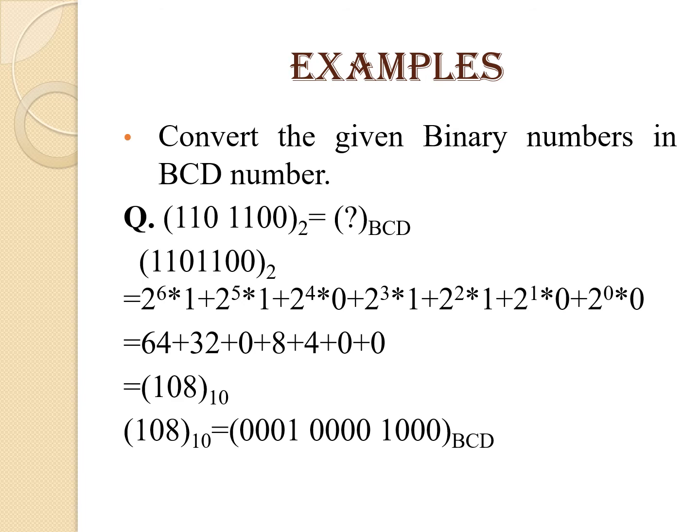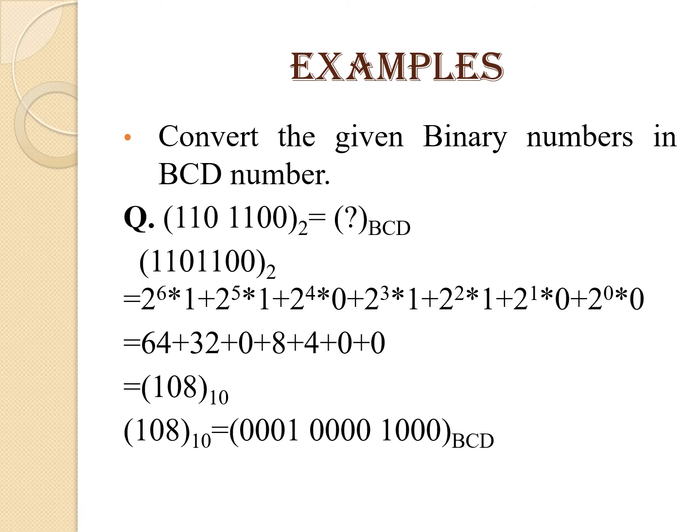So the first example, 1101100. If you count the number of digits in this number, they are 7. So it will range from 2 raised to 0 to 2 raised to 6. The LSB has weight 2 raised to 0, then the next place has weight 2 raised to 1, and so on. The MSB will have the weight 2 raised to 6. Accordingly, as we have seen in the earlier presentation how to convert a binary number into a decimal number, the same procedure is considered, and the equivalent decimal number we have got is 108.